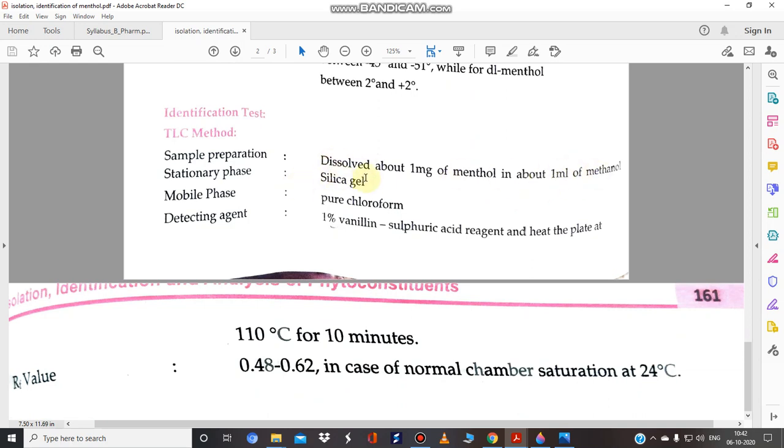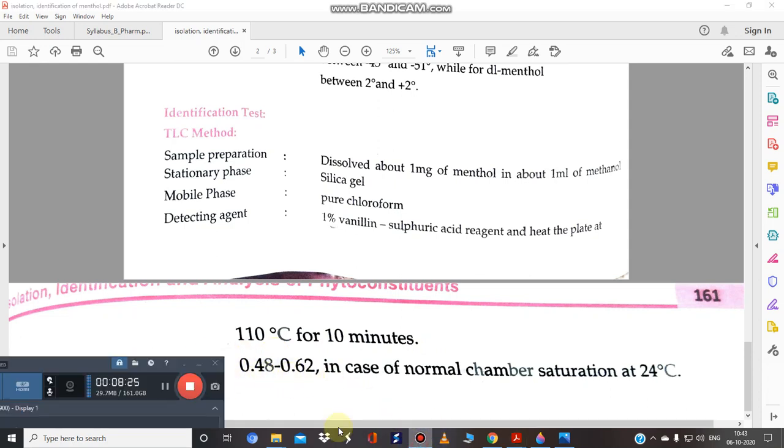The stationary phase used in TLC is silica gel G. For the mobile phase we are using pure chloroform, only chloroform. And the detecting reagent for menthol is 1% vanillin sulfuric acid reagent. So remember this composition. We will heat at 110 degrees Celsius for 10 minutes, and it will give an RF value of 0.48 to 0.62. So this is the identification part of menthol.